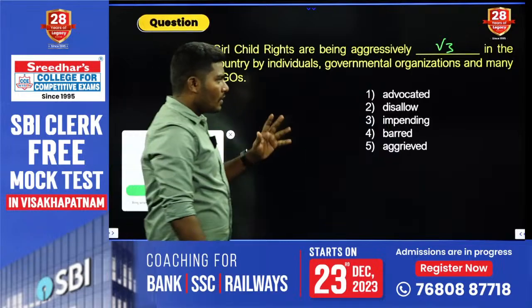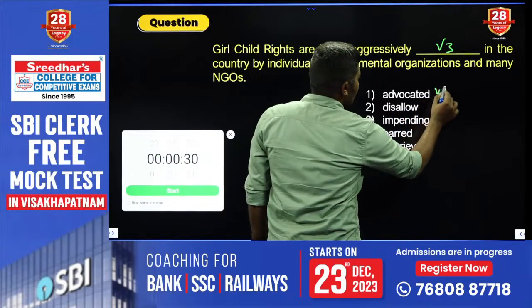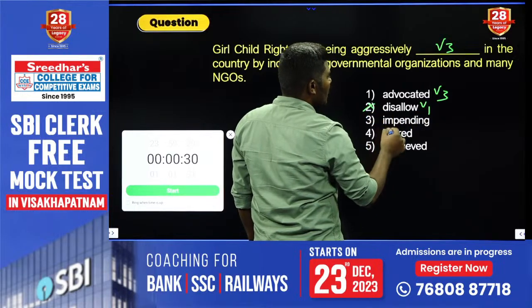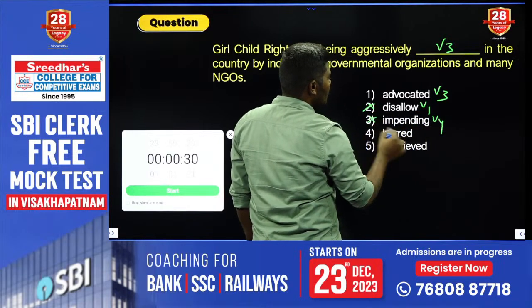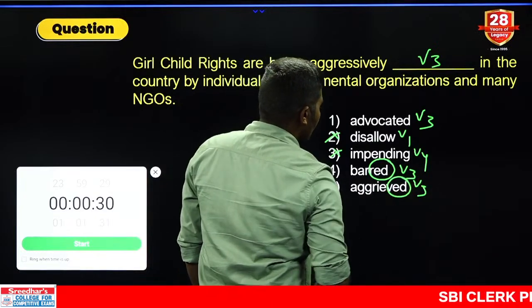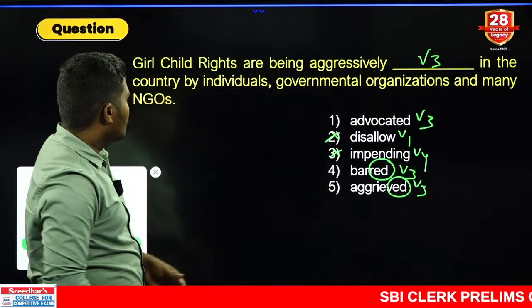Okay, clear? Now look at this. ED can be V3, no problem. Allow or disallow, that can be V1, not possible. Impending is V4, not possible. ED can be V3, possible. Aggrieved can be V3, not possible.